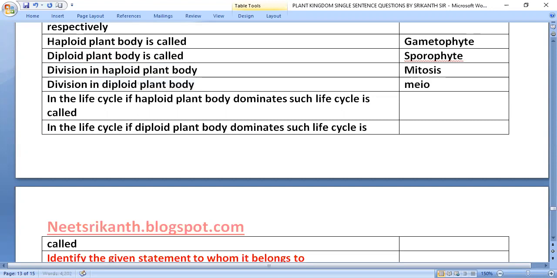Division in diploid plant body, meiosis. In a life cycle, if the haploid plant body dominates, such a life cycle is called haplontic. If the diploid plant body dominates, such a life cycle is called diplontic.